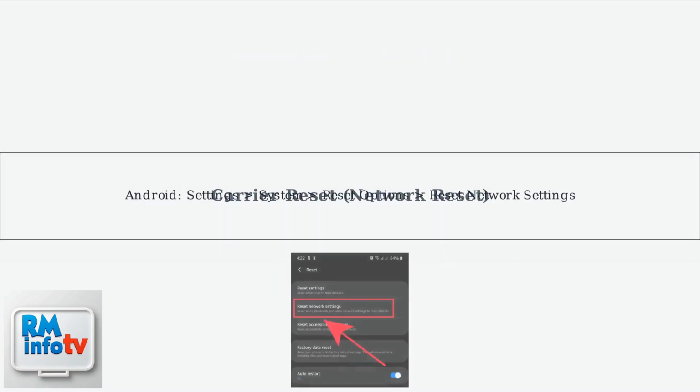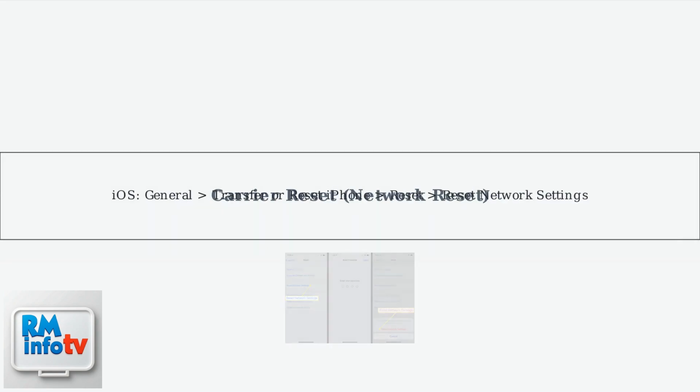A carrier reset, also called network reset, refreshes your device's connection without erasing personal data. On Android devices, navigate to Settings, then System, Reset Options, and select Reset Network Settings. For iOS devices, go to Settings, General, Transfer or Reset iPhone, Reset, and choose Reset Network Settings. This will delete network settings and return them to factory defaults.